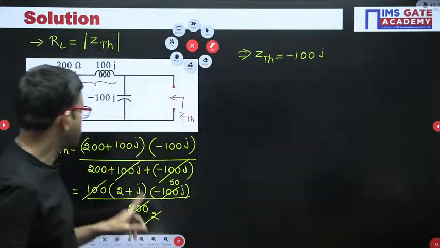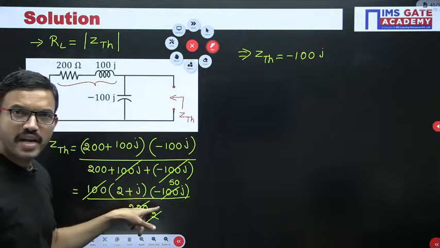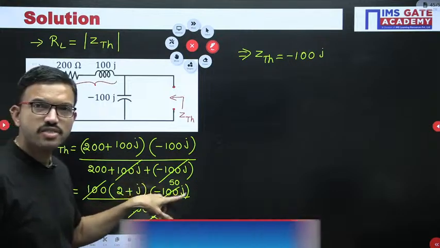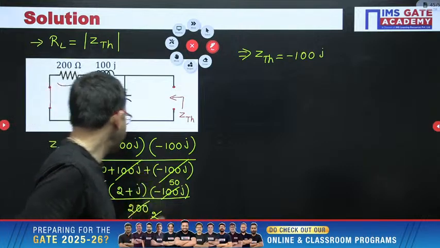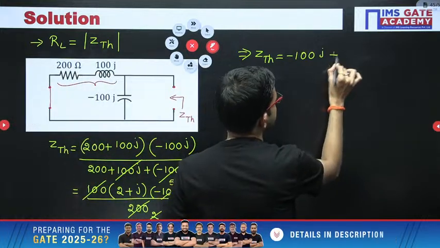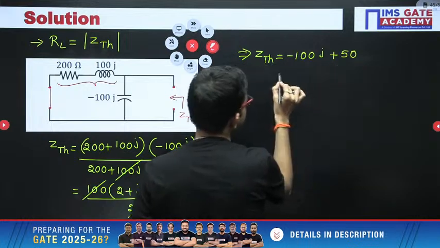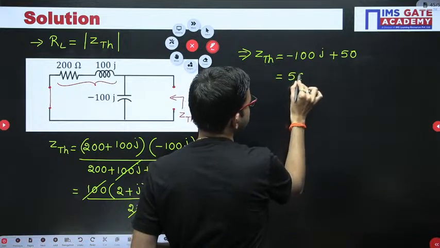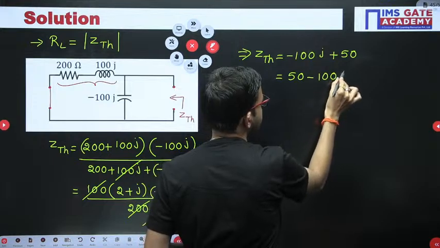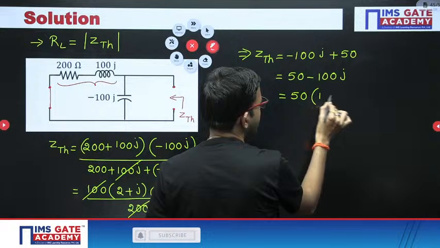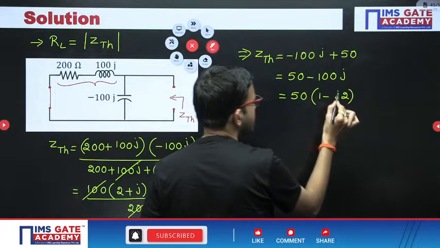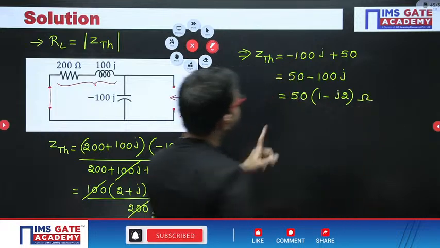Next, plus of minus is minus, j into j is j square, that is minus 1. So minus of minus is plus, so you are getting 50. From here I am representing it like this, 50 minus 100j, or you can take 50 as common, you have 1 minus j2. This is ZTH.